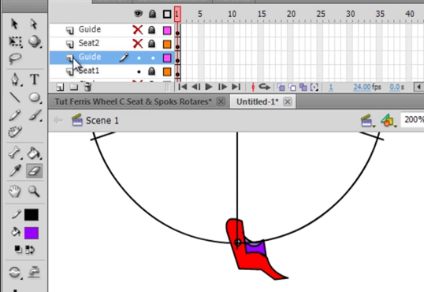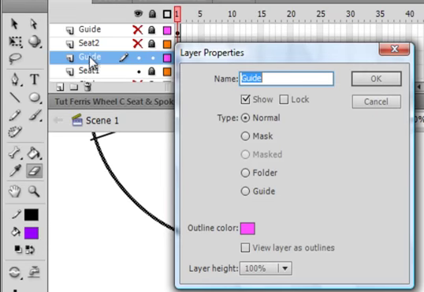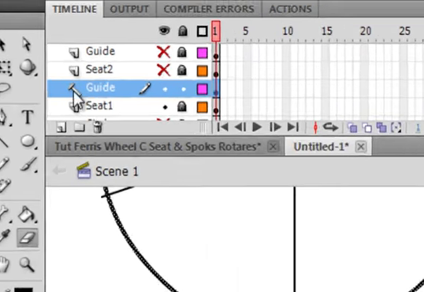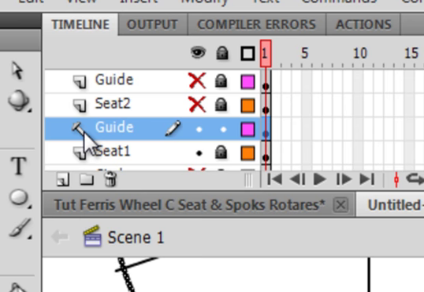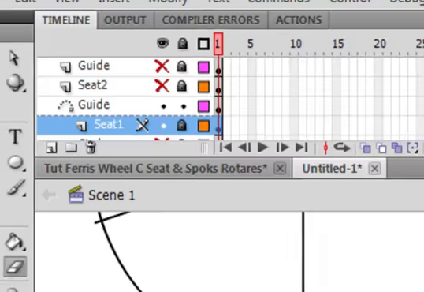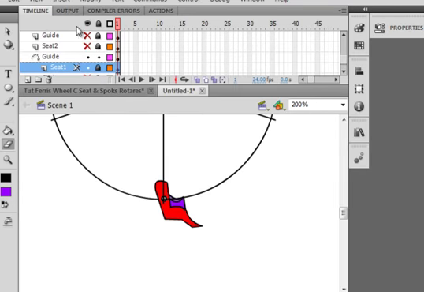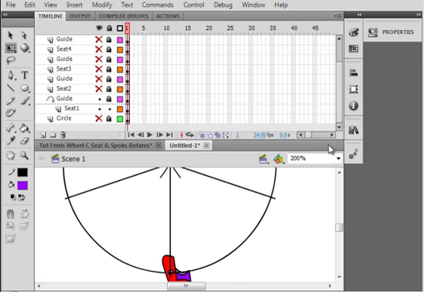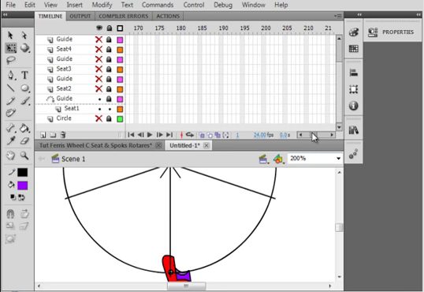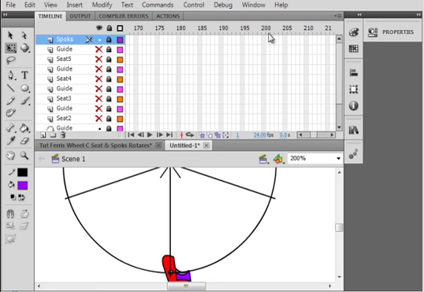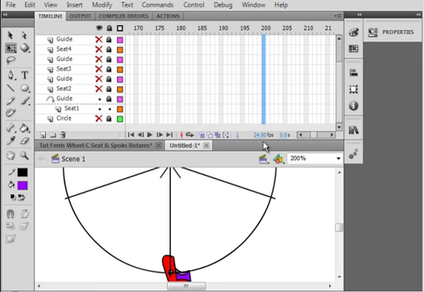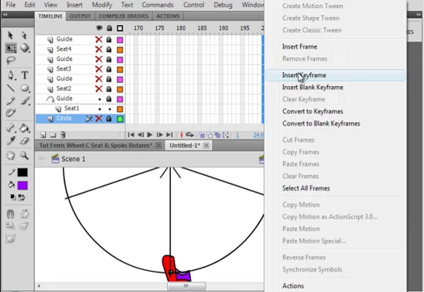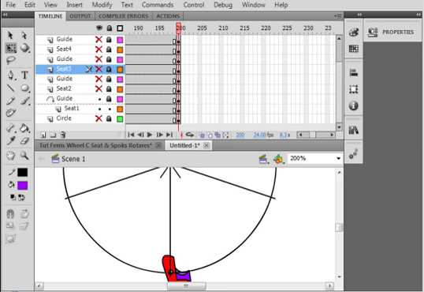Go up here, double click on this guide, and click here, make it a guide. Say OK, and when we do, a little T square comes here. Click on the seat and pull it over like that. Now the seat is using this circle as a guide. Go up to frame 200, start at the top and come down and get all those layers, right click, insert keyframes, bring everything up to 200.